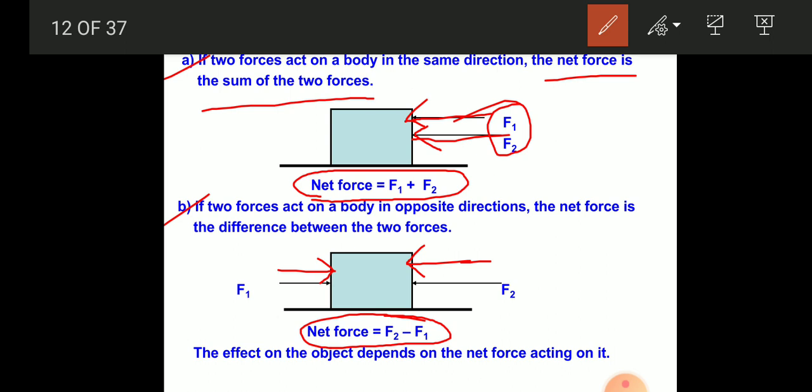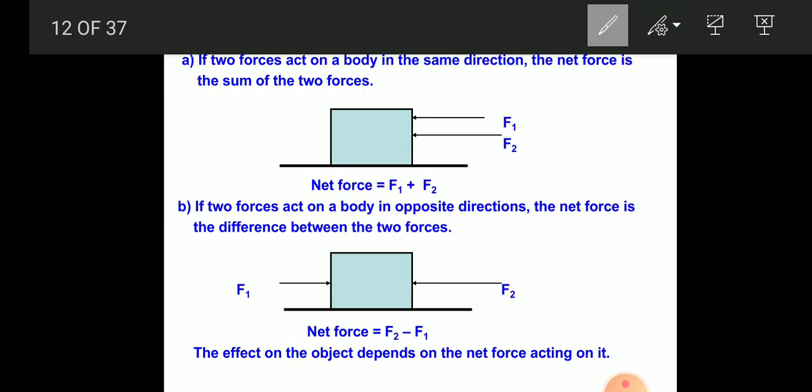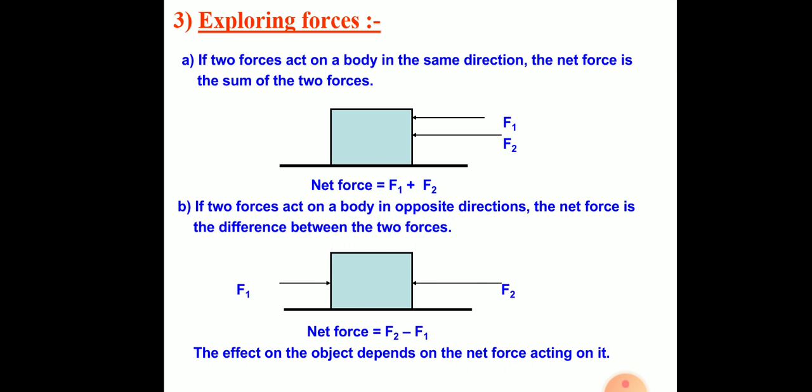So the total effect on the object, how much it is going to move, depends on the total force which is acting on that object. So remember these 2 points. If the two forces act in the same direction, the net force is the sum of the two forces. And the second one, if two forces act on a body in opposite direction, then the net force is the difference between the two forces. Okay, now I hope that you all understood about the direction also. So just understand the direction of the force.